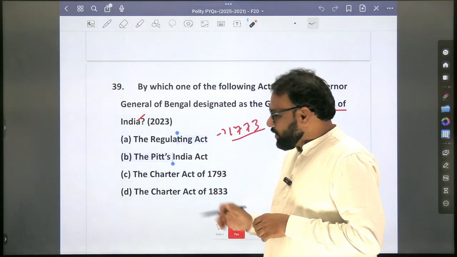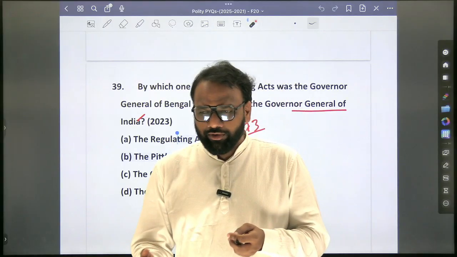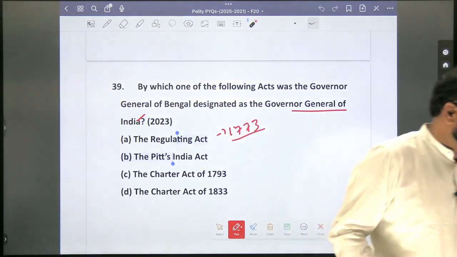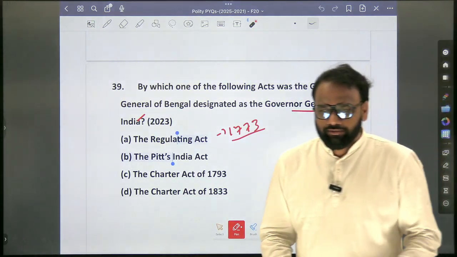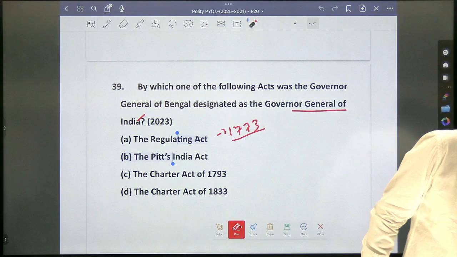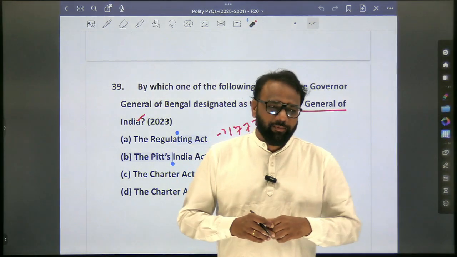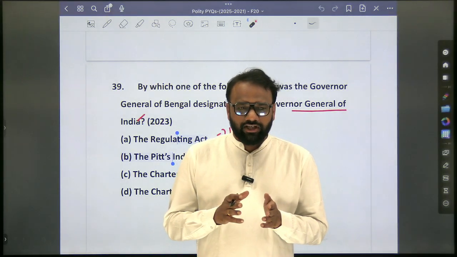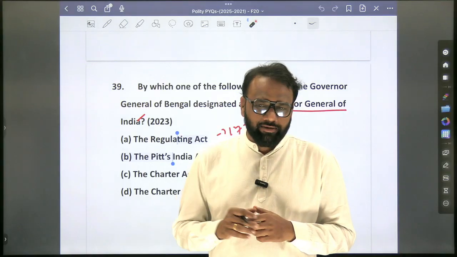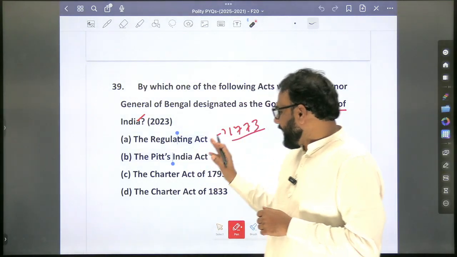Regulating Act, Pitt's India Act, all these acts, at least some superficial information we need to prepare. So who was the first Governor General of India? William Bentinck. Through which act? 1833. Who was the first Governor General of Bengal? Warren Hastings. Who was the first Viceroy of India? This was a shift in the naming. When did it take place? 1858.